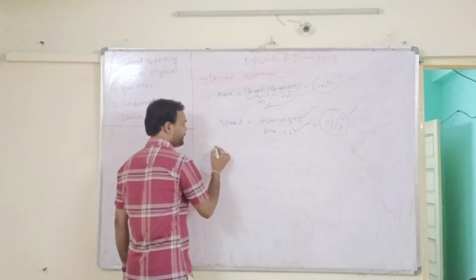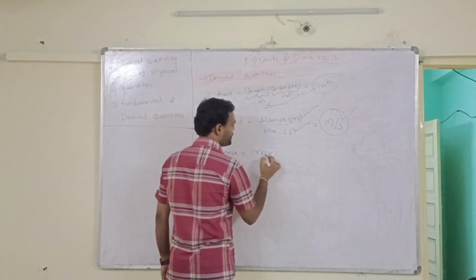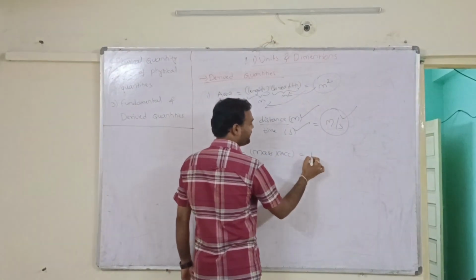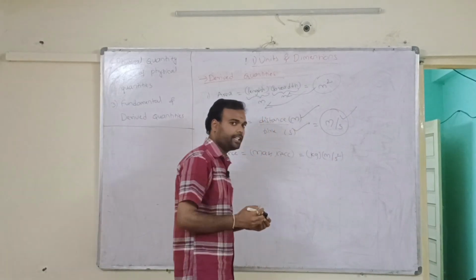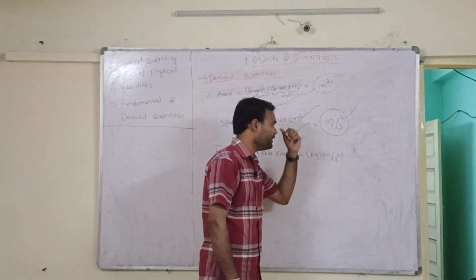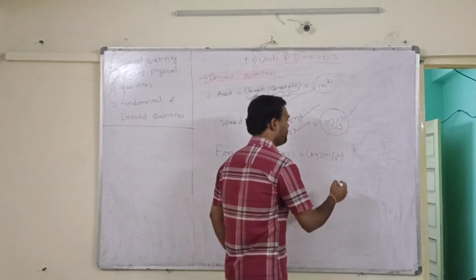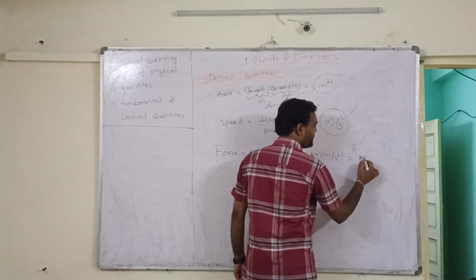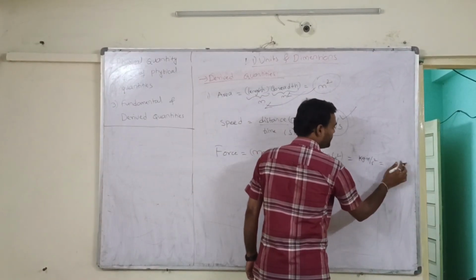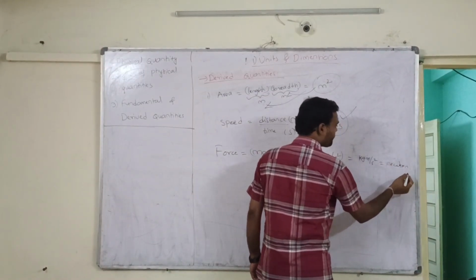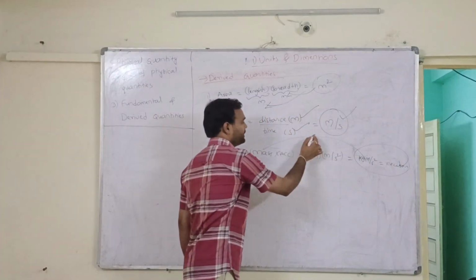Obviously we can also consider force, which is equal to mass into acceleration. Mass is kg, acceleration means meter per second square, and observe very carefully here, kg is the fundamental unit, second is also a fundamental unit. So finally kg meter per second square, which we call Newton. And this is derived from the fundamental quantities.